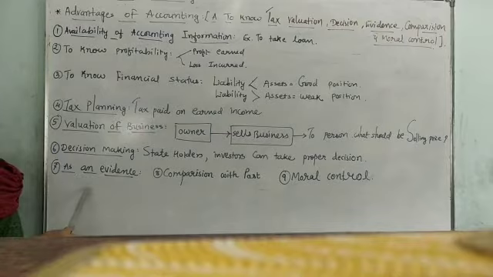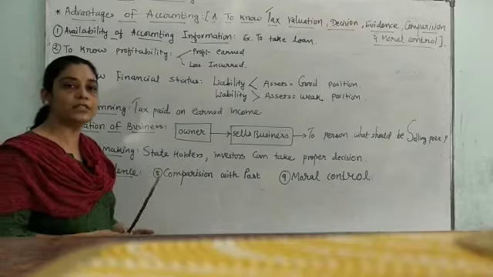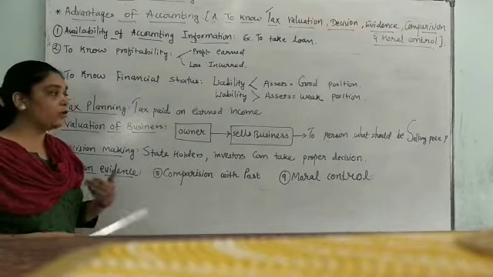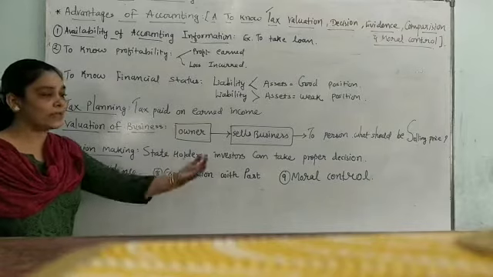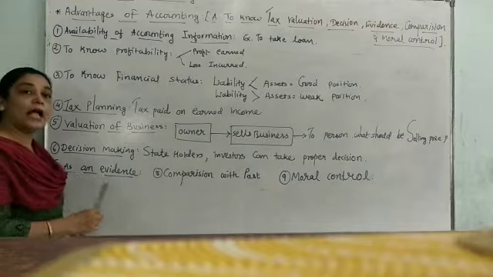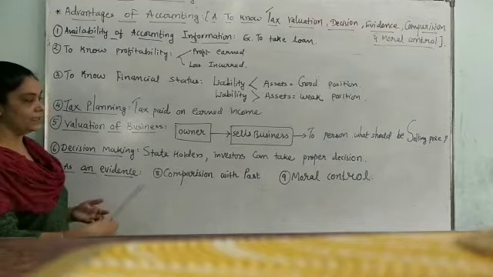Seventh point is as an evidence. You know that once we write the books of account, it becomes the permanent record. So as and when any dispute happens, a quarrel between the employees, or someone has claimed against your business in such a worse condition, you can have it as a proof, so it can be produced in the form of evidence.